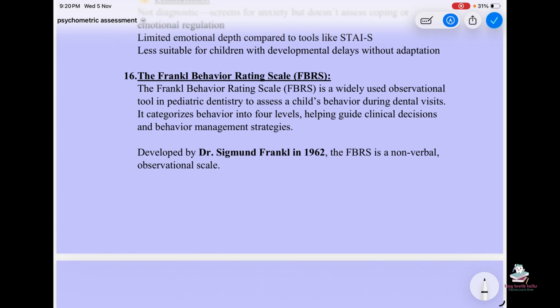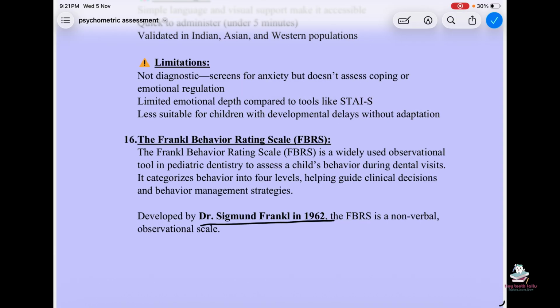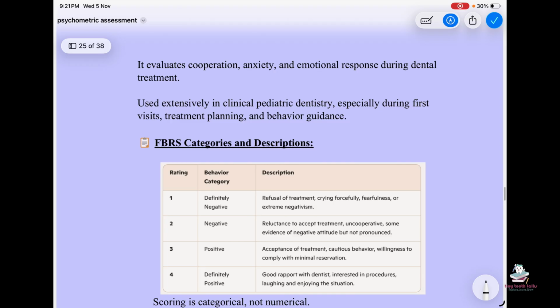Then the Frankl Behavior Rating Scale. The Frankl Behavior Rating Scale is a widely used observational tool in pediatric dentistry to assess a child's behavior during dental visits. It categorizes behavior into 4 levels, helping guide clinical decisions and behavior management strategies. It was developed by Sigmund Frankl in 1962. It is a non-verbal observational scale. It evaluates cooperation, anxiety, and emotional response during dental treatment, used extensively in clinical pediatric dentistry, especially during first visits, treatment planning and behavior guidance.